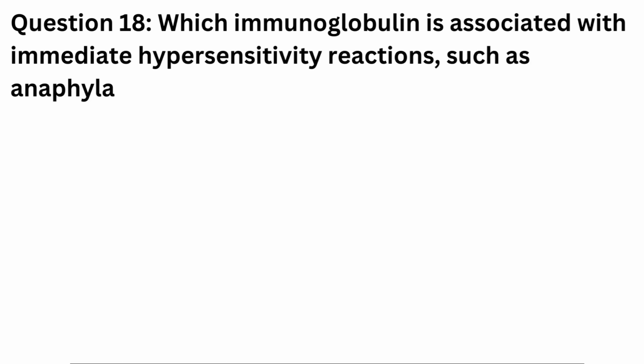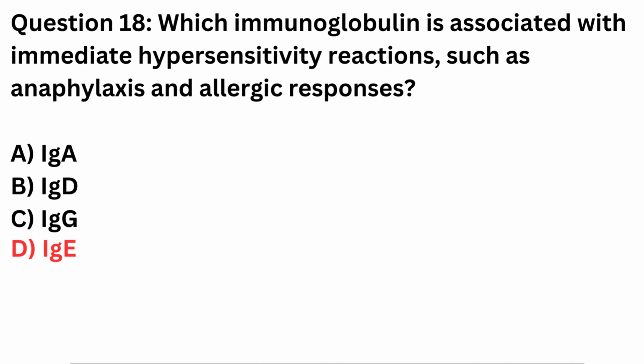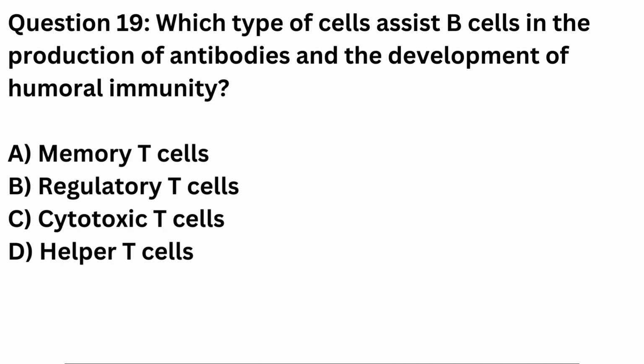Question 18. Which immunoglobulin is associated with immediate hypersensitivity reactions, such as anaphylaxis and allergic responses? A. IgA. B. IgD. C. IgG. D. IgE. Correct answer is D. IgE.